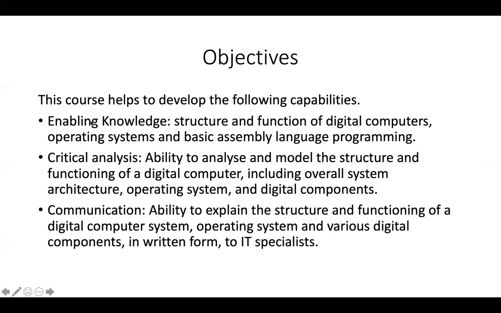So this knowledge you can get, and you can critically analyze the functioning of a digital computer and the overall architecture, and the communication between these systems, how they communicate with one another, and different operating systems. These abilities of knowledge, critical analysis and communication you can acquire after completion of this course. So these are the main objectives of this course.